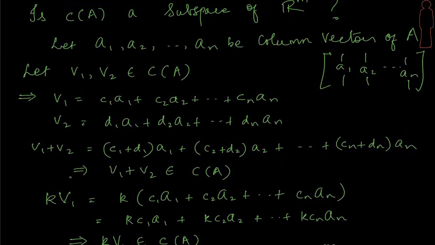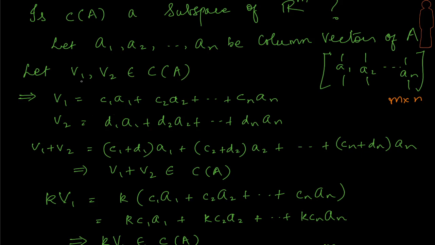Let us take the m by n matrix A to have these column vectors a1, a2, ..., an. Look at the way I'm viewing it: a1 is the first column, a2 is the second column, like that. I have n columns, and since this is an m by n matrix, each of them has m components, and I have n such vectors. Let's pick up any two random vectors in the column space of A. The column space of A means that these must be linear combinations of these column vectors. So this is how I define it.